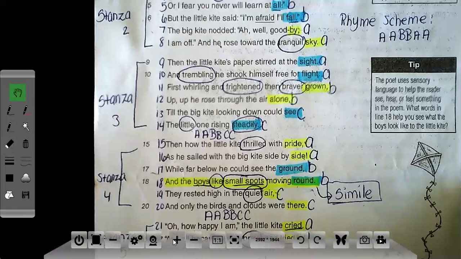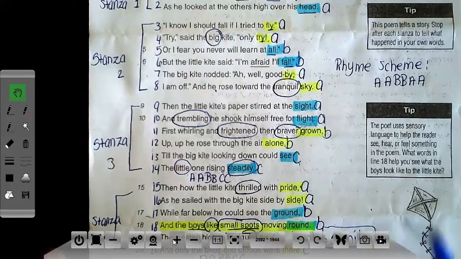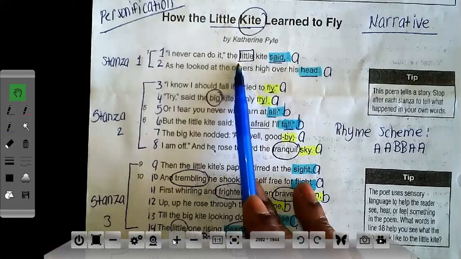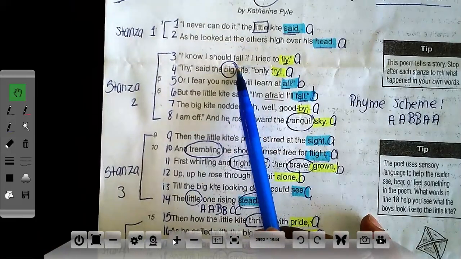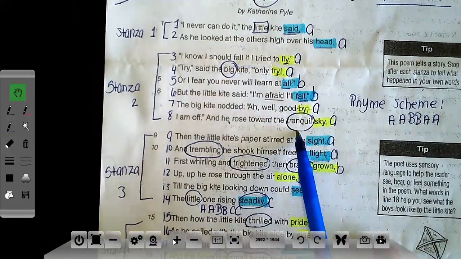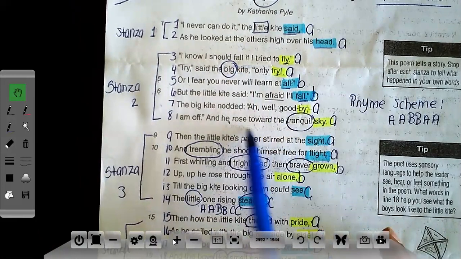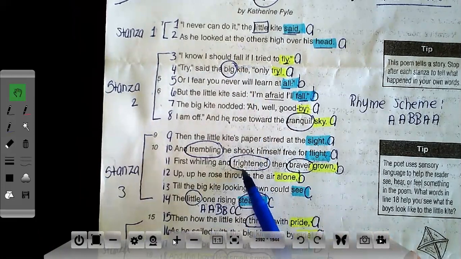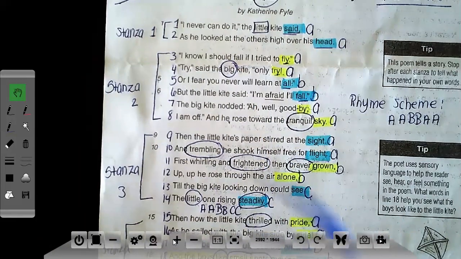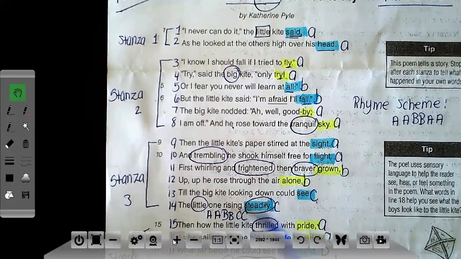So in this poem, we saw a couple of descriptive words. Little appeals to the sense of sight and lets you know what it looks like. Big also appeals to the sense of sight because it lets you know what it looks like. Tranquil is more of a feeling, lets you know how it feels. Trembling is also a word that describes how something feels. Frightened is a word that describes how you feel. Brave describes your feelings. Little describes what it looks like. And in this case, the little one rising steadily. Steadily describes what it looks like as it's rising up into the sky.